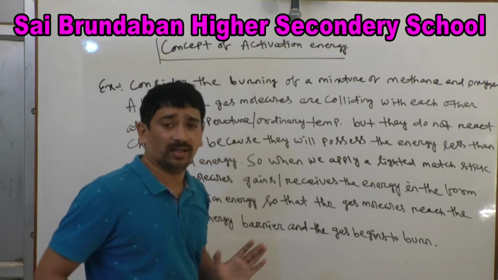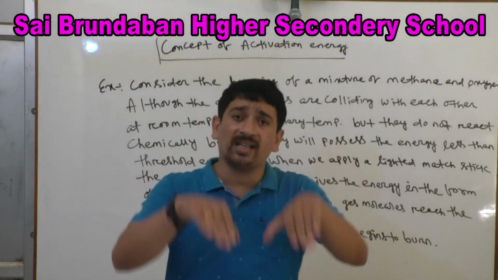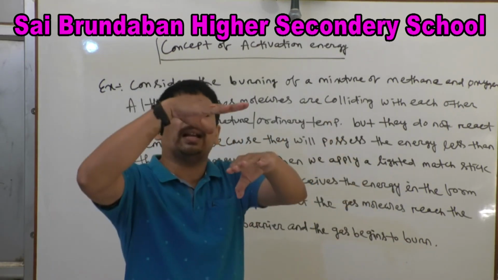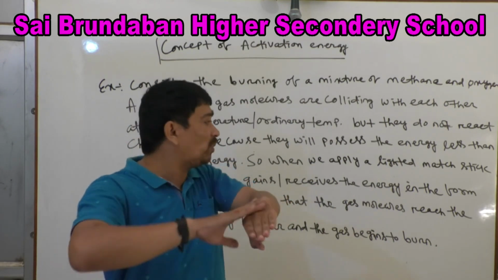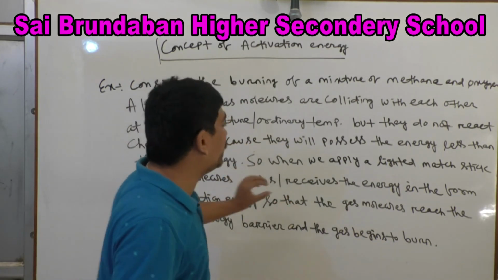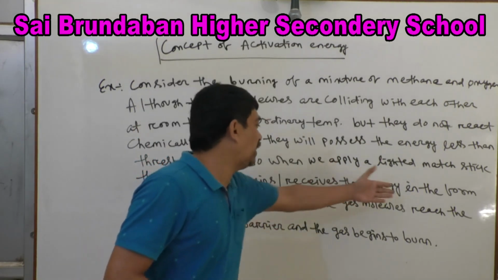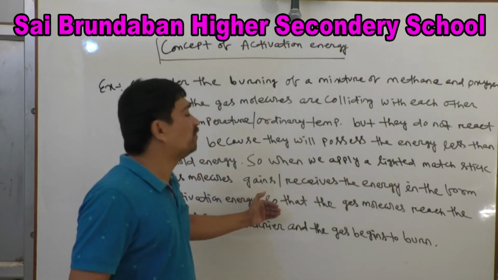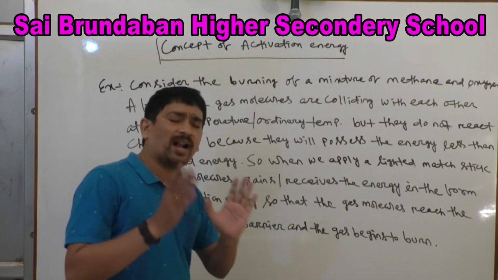They will not possess the threshold energy, or they will possess energy less than the threshold energy. So when they attain the threshold energy barrier, the gas begins to burn. In order for the gas to begin to burn, we have to apply a lighted matchstick or lighter, so that the gas molecule gets the energy in the form of activation energy from the lighted matchstick or lighter, reaches the threshold energy barrier, and the gas begins to burn. Clear?